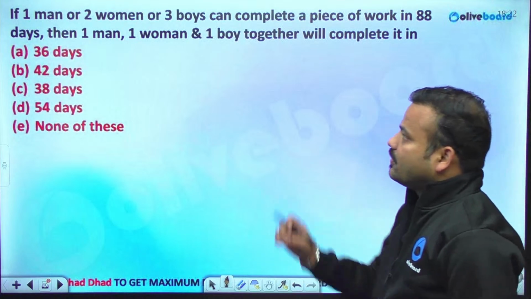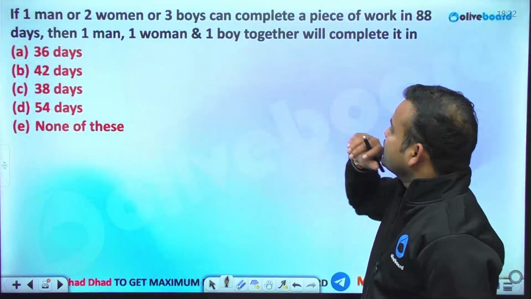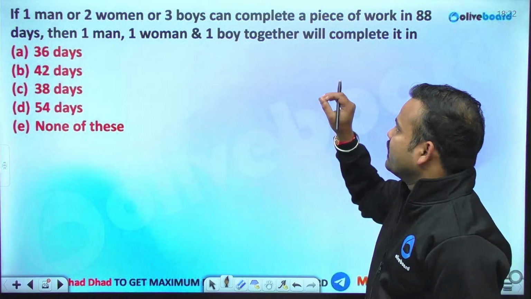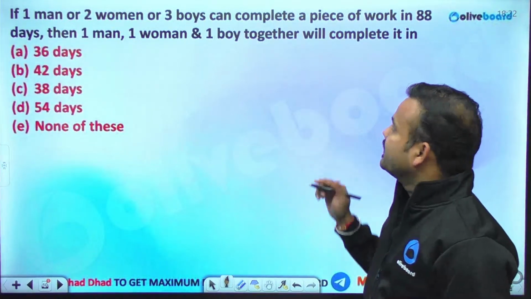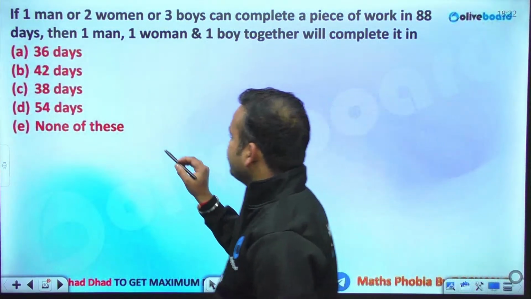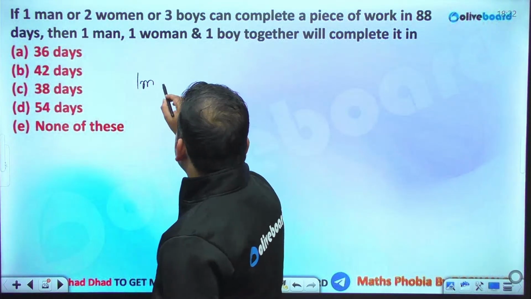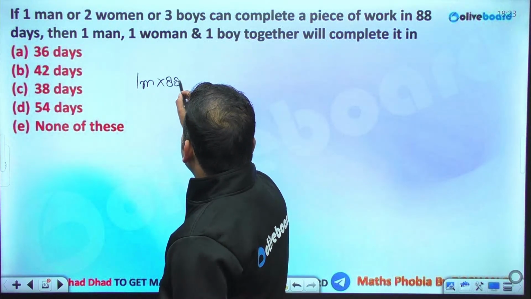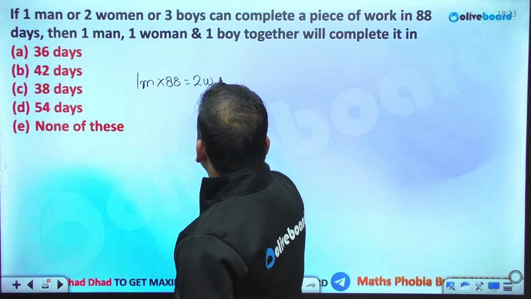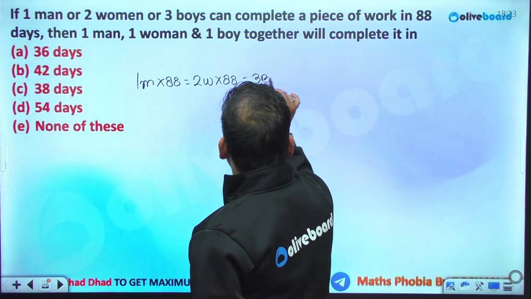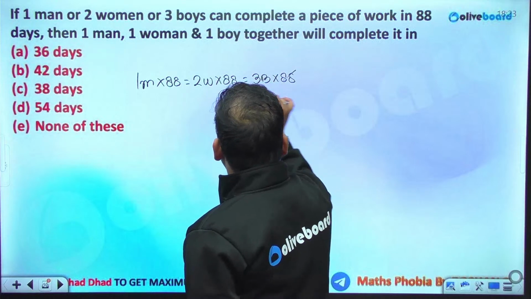One man or 2 women or 3 boys can complete a piece of work in 88 days. Then 1 man, 1 woman and 1 boy together will complete the entire work in how many days? Okay. So 1 man is completing the work in 88 days, 2 women are also completing the entire work in 88 days, and 3 boys are also taking 88 days. So this 88 is common.